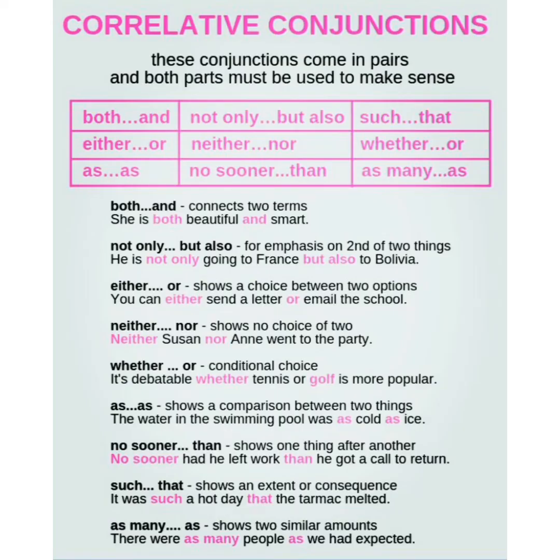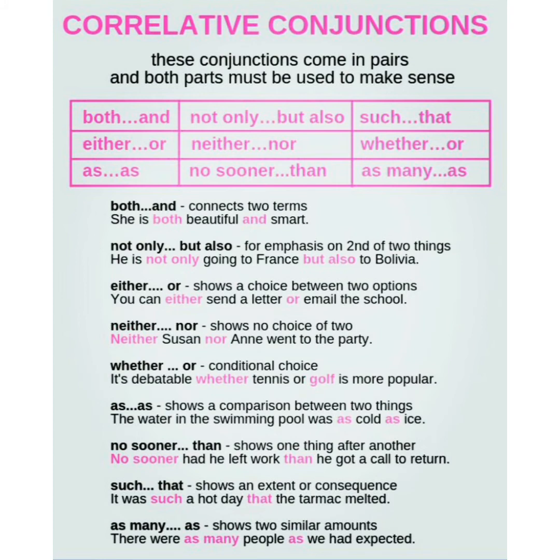These conjunctions come in pairs and both parts must be used to make sense. Both and connects two items. She is both beautiful and smart. Next example, not only but also. It is emphasizing the second of two things. He is not only going to France but also to Bolivia. Next one, either or. So choice between two options. You can either send a letter or email to the school.